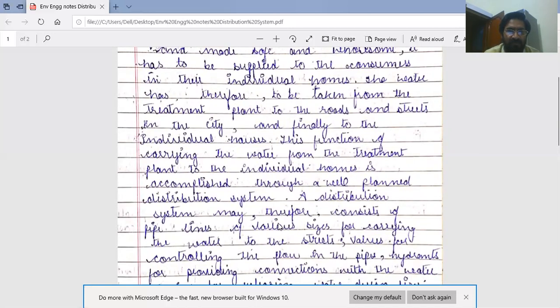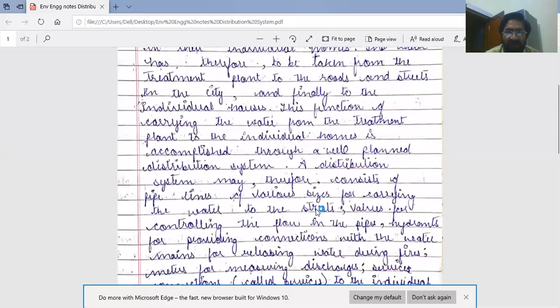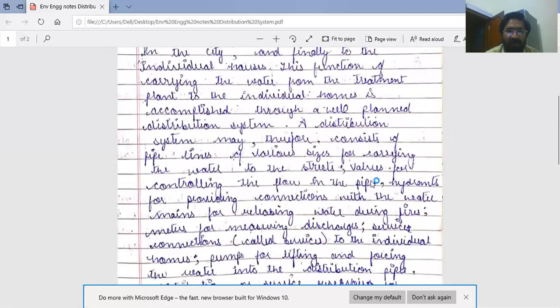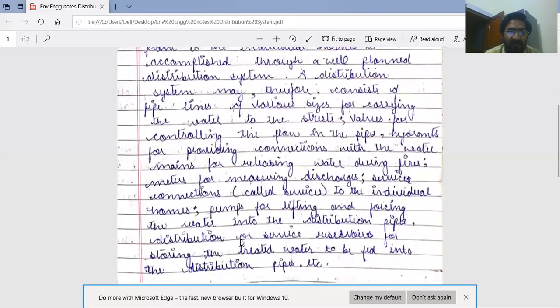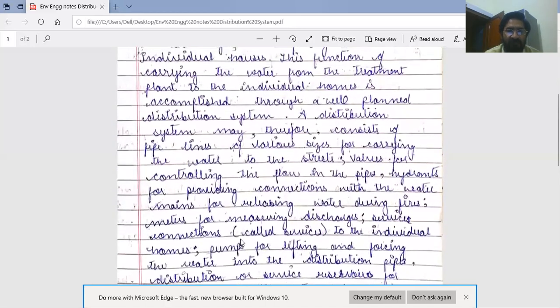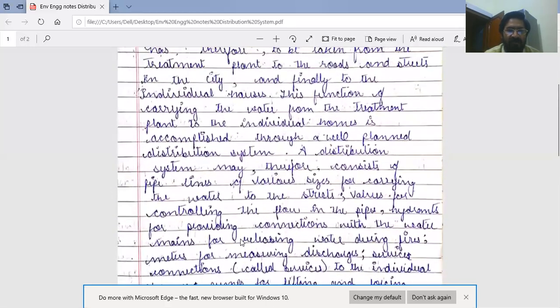So distribution system consists of many various parts or components like pipelines, valves, meters, pumps, service connections, and service reservoirs, storage reservoir or service reservoir. And function of these components are as: